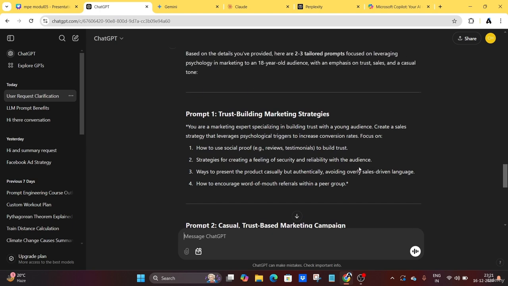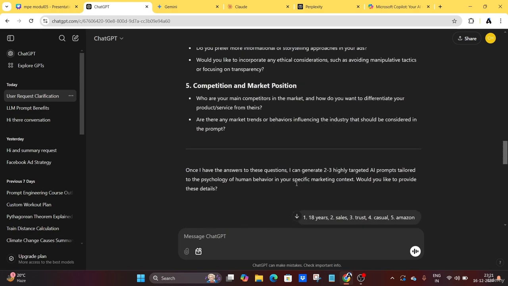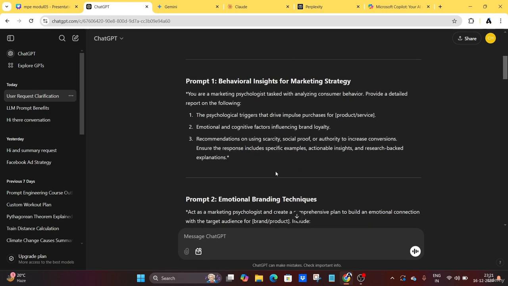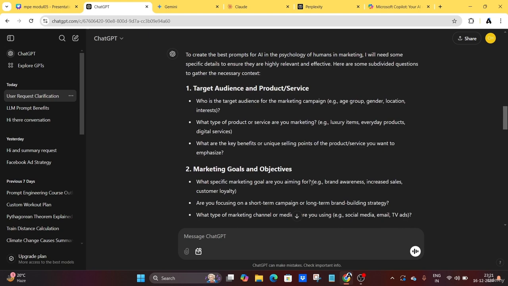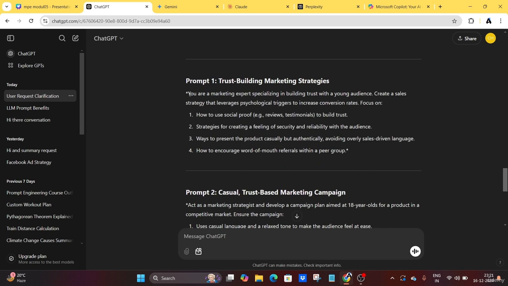See, if you see these prompts here, they are more effective than if I write it. Why? Because here AI is using its own information, right? But when compared, it will ask more questions from my side. After I put my requirements and my own data, in the form of answers to these questions, you can see here the output, how effective this prompt is, how detailed the prompt is.